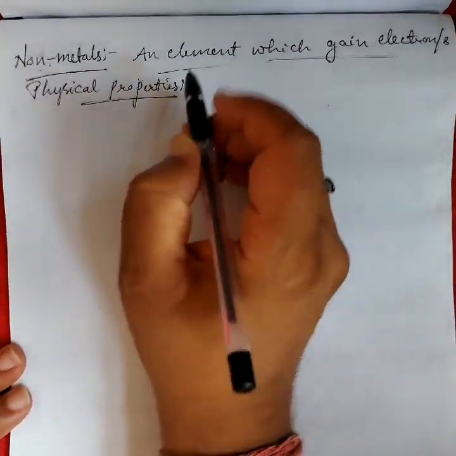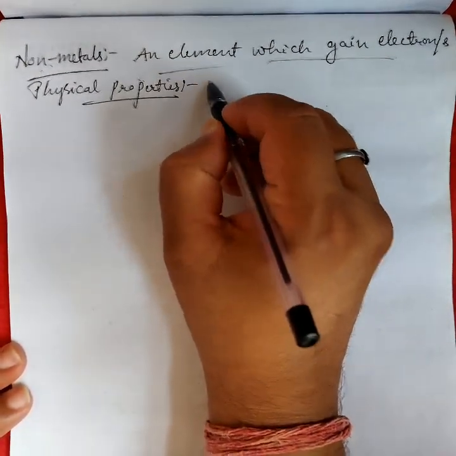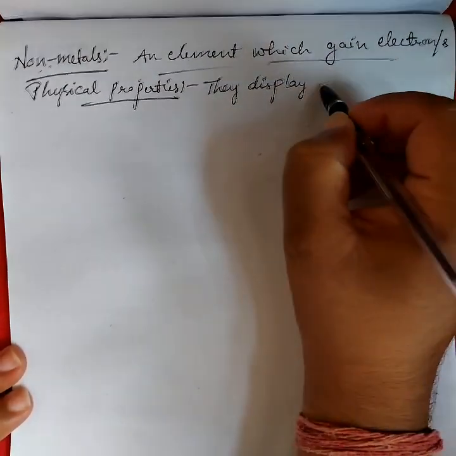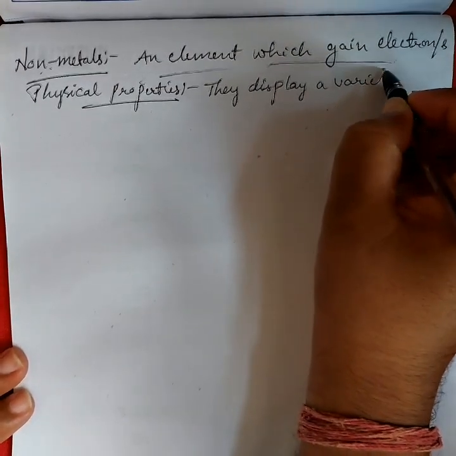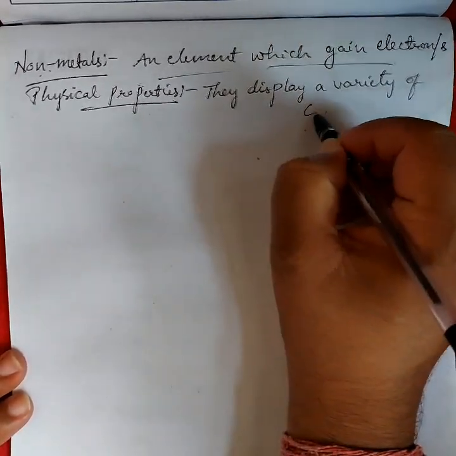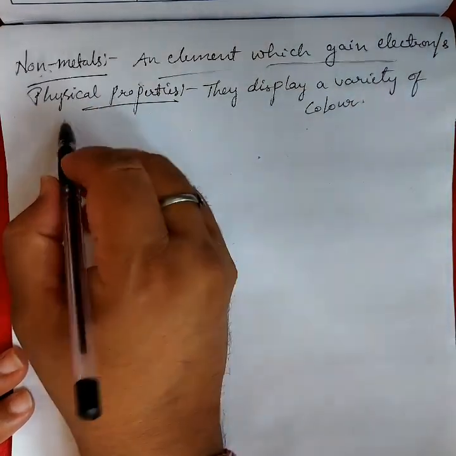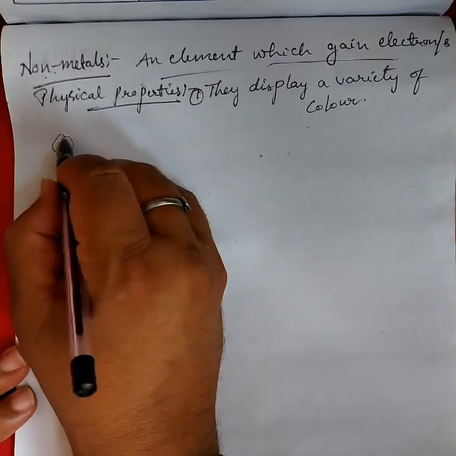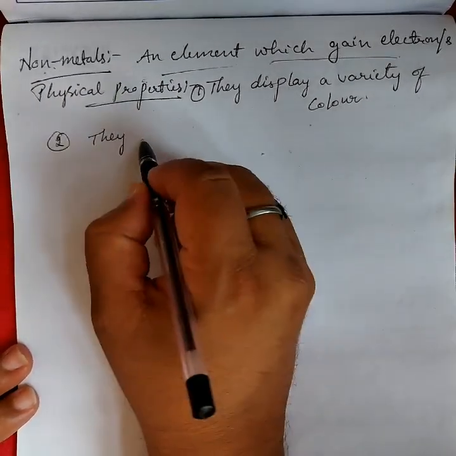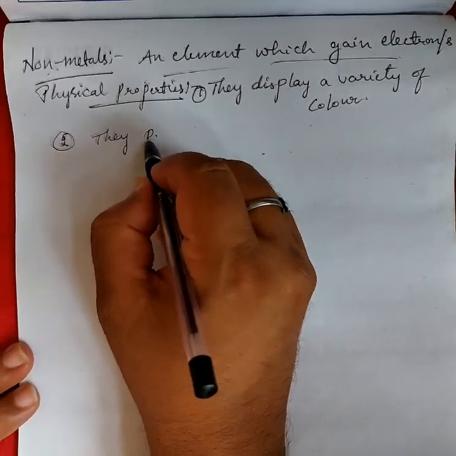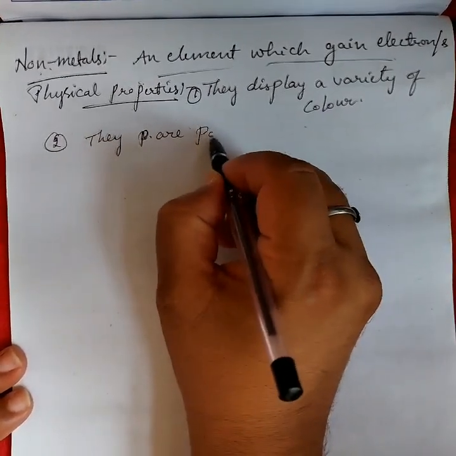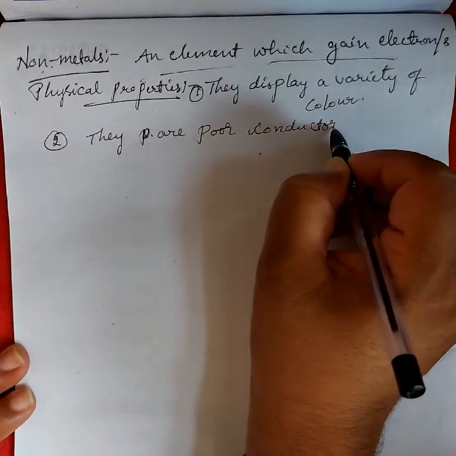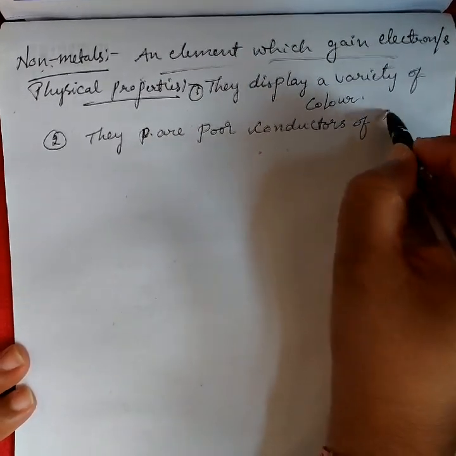They display a variety of colors. This is the first physical property. The second is that they are poor conductors of heat and electricity.